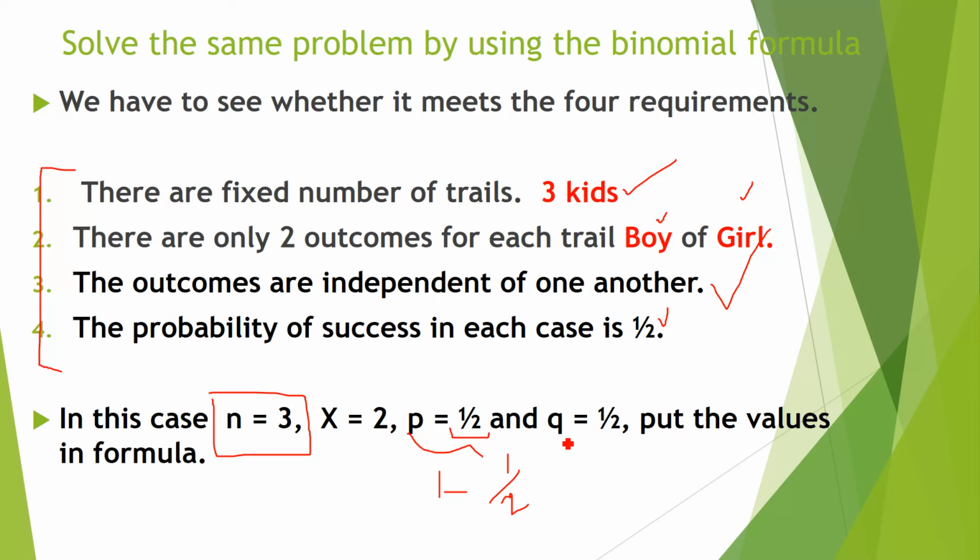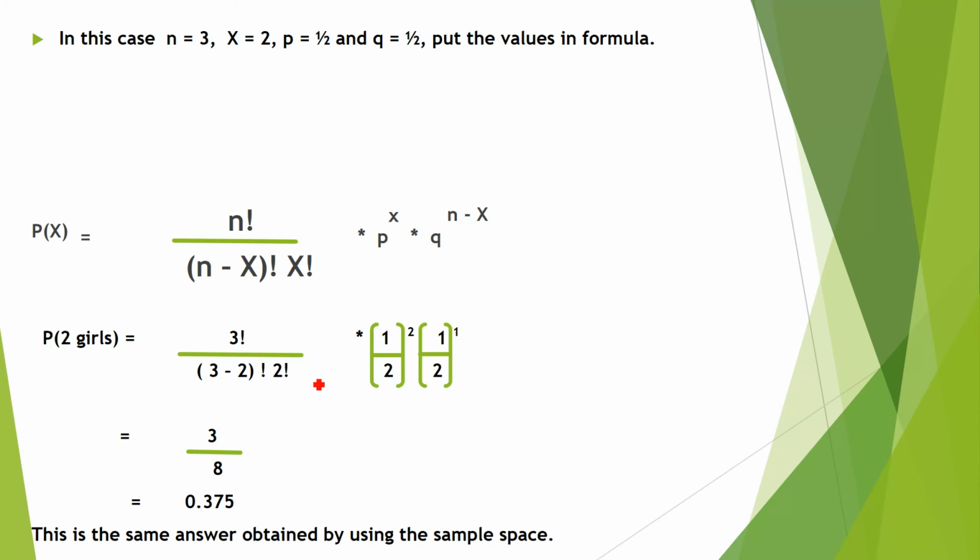Then again half will come, which is the value of Q. So here we know, put these values in the formula. First is n. N is 3. So you do not have to write down only 3. See in the formula, it is factorial. 3 factorial. And where you will find out this symbol is the second function on the top of number 1.